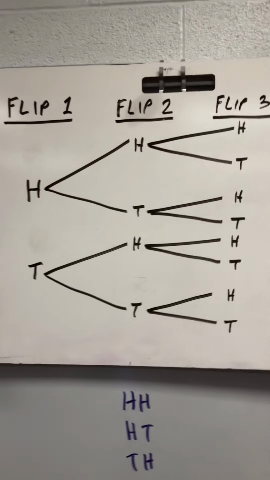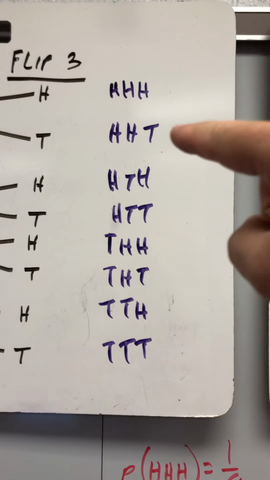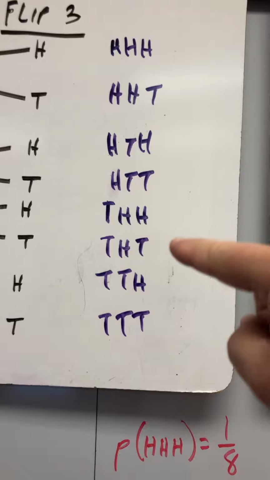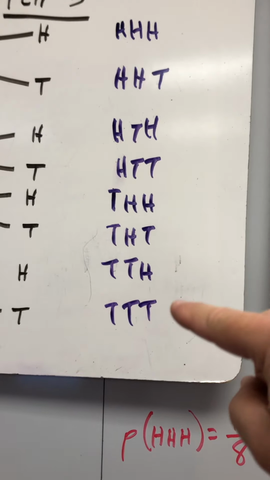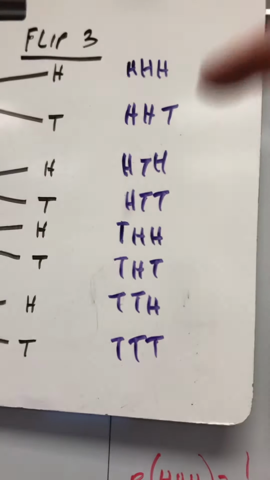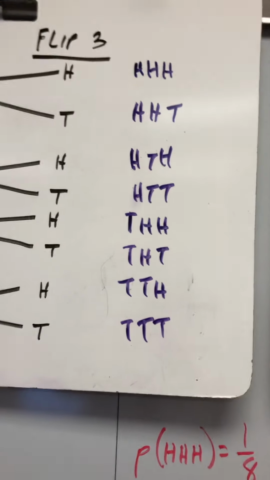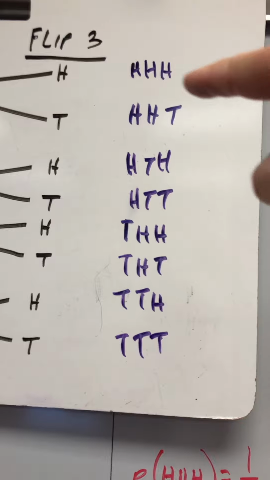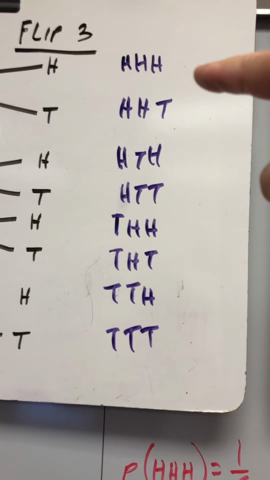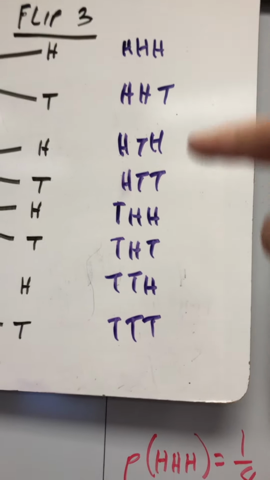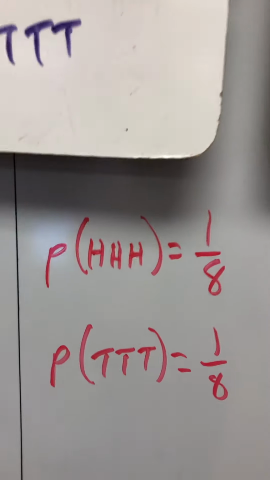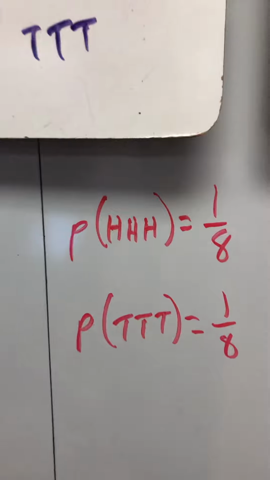On 3 flips, you could get heads, heads, heads; heads, heads, tails; heads, tails, heads; heads, tails, tails; tails, heads, heads; tails, heads, tails; tails, tails, heads; or tails, tails, tails. There are 8 possible outcomes. What's the probability of getting just heads? 3 heads. That would be 1 out of 8. Probability of 3 tails is also 1 out of 8. Okay.